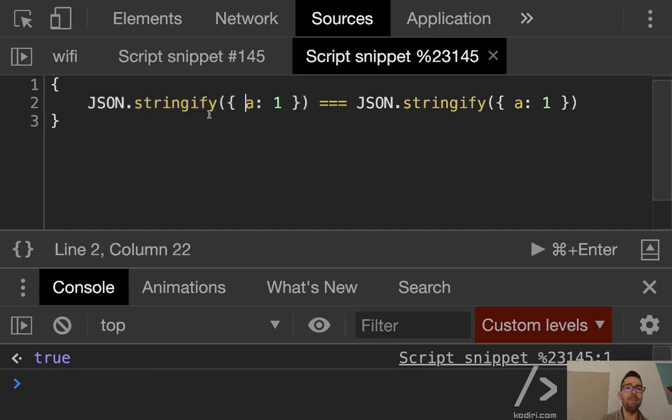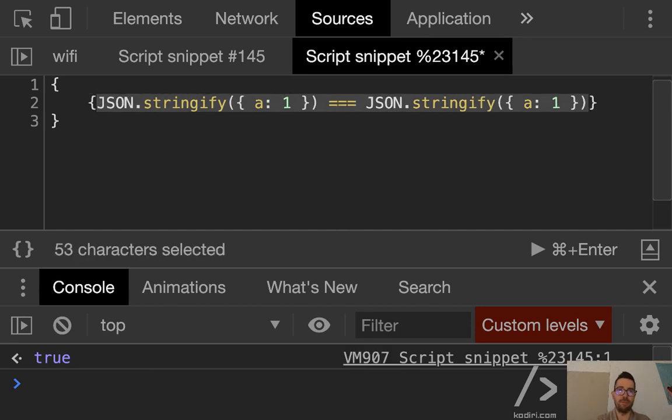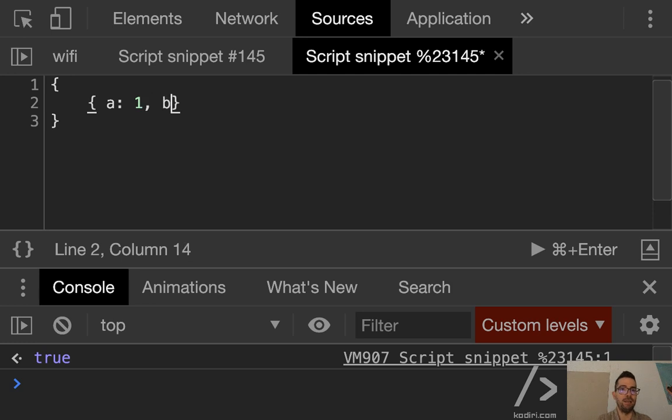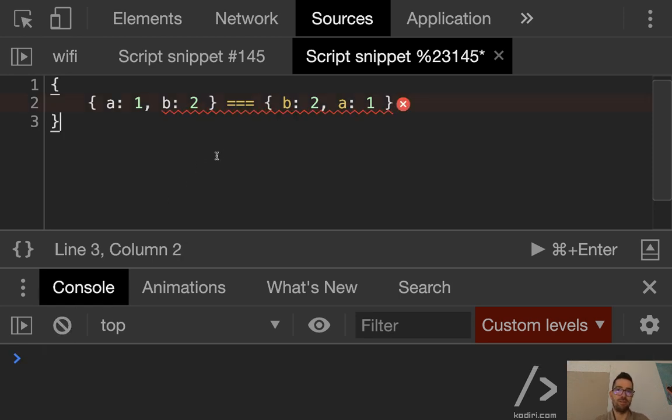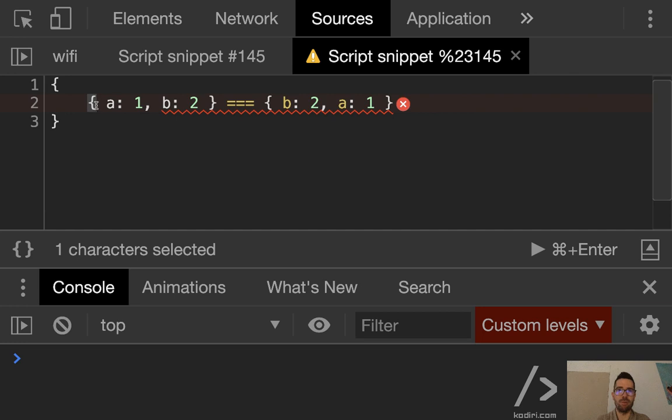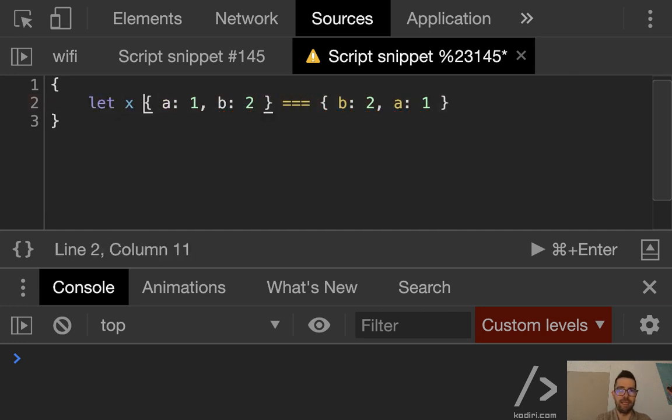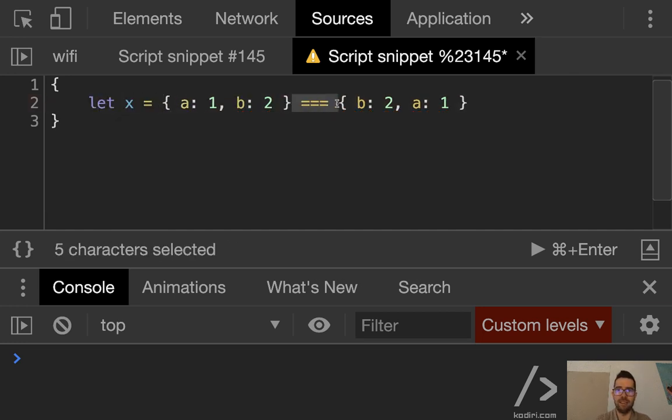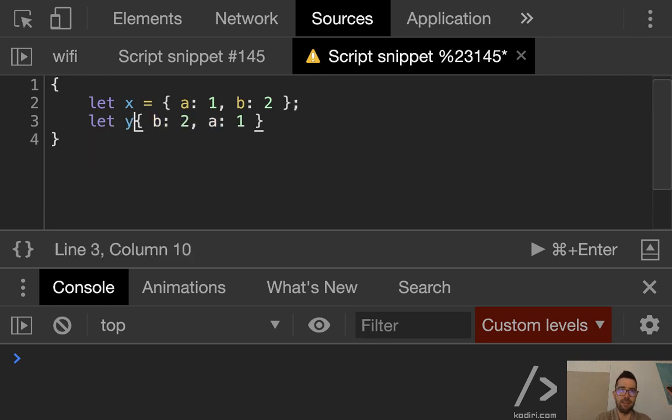But also, let me present you a more tricky question. Imagine that I got that, A1, B2. So first of all, true or false? Once again, I cannot compare that directly. So let me create a variable x equals that, and then let y equals that. That's clearly false because we got two objects.